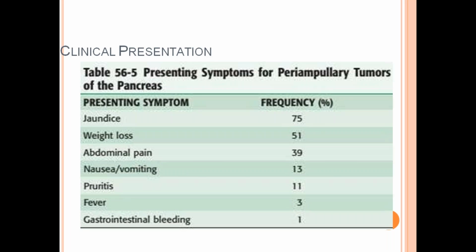Pruritus due to obstructive jaundice, bile pigments which settle down in the subcutaneous tissue, cause itching and pruritus. Fever, gastrointestinal bleeding is least. Most common presentation is jaundice. Next, weight loss, and then abdominal pain.